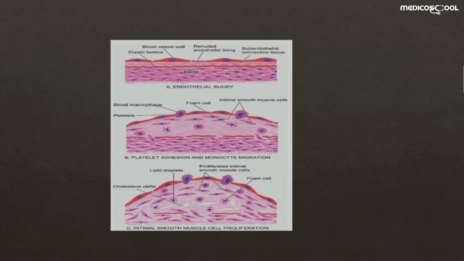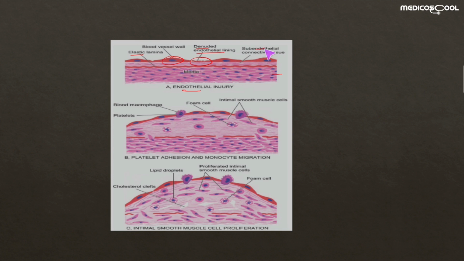As you can see, this is the diagrammatic representation of all of the stages of the pathogenesis of atherosclerotic plaque formation. The first one is the endothelial injury. This is the media. Here you can see the elastic lamina. This is the blood vessel, and these are the endothelial cells. And here you can see the endothelial injury, also known as the denuded endothelial lining.